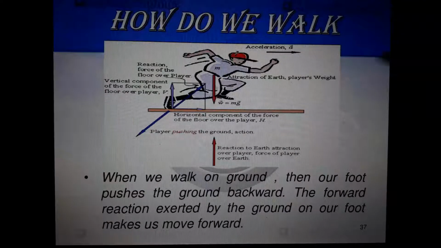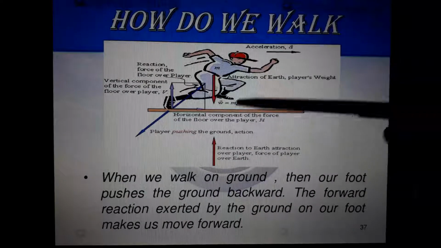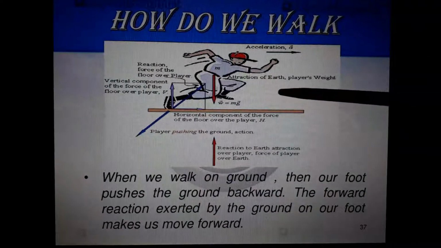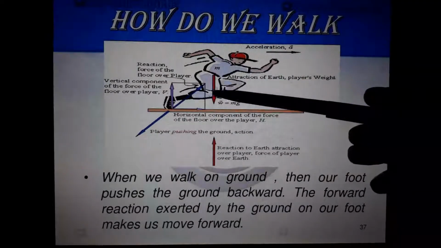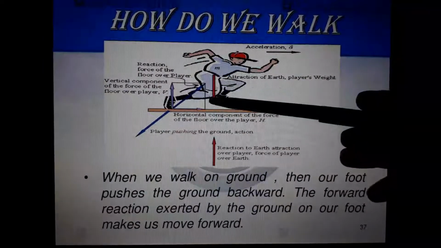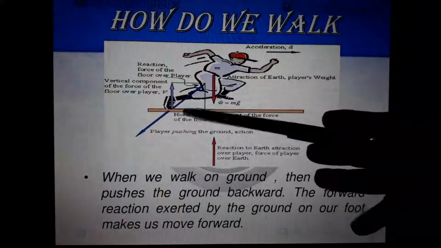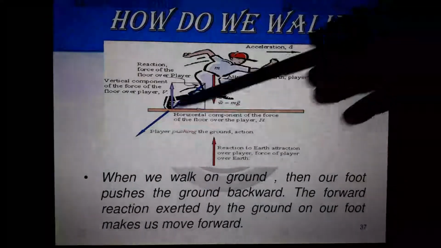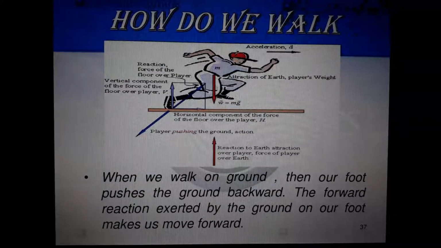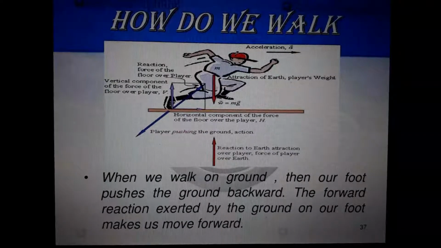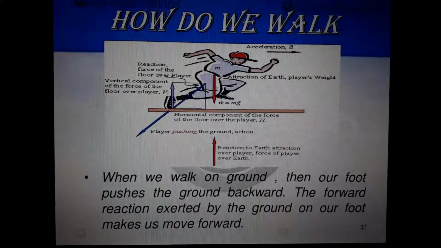See, in this case, what has happened? The attraction of the earth gives weight, leave it. See, the vertical component of the force of the floor. This man is putting pressure on this side. The reaction is the forward movement. Understand? Like this, we won't understand, leave it. When we walk on the ground, our foot pushes the ground backward. The forward reaction exerted by the ground on our foot makes us move.